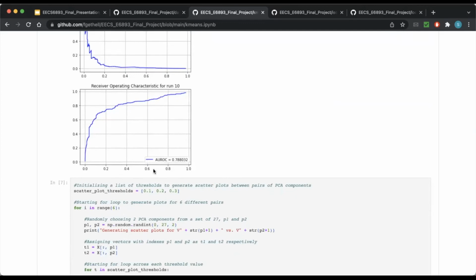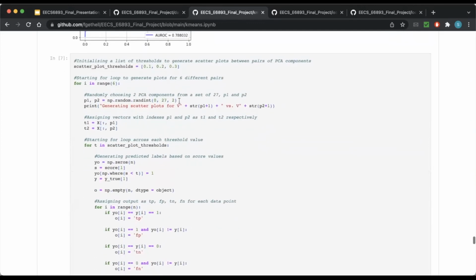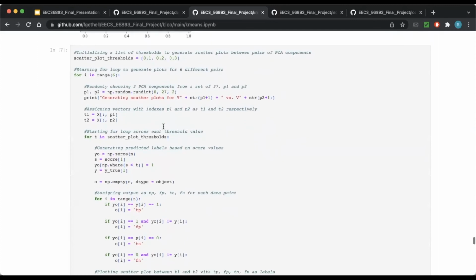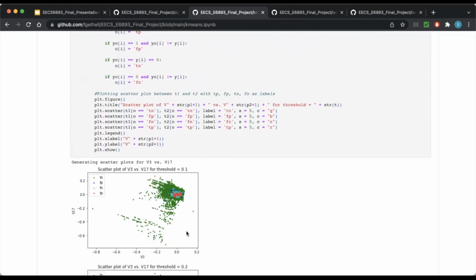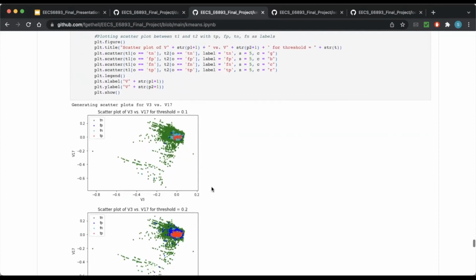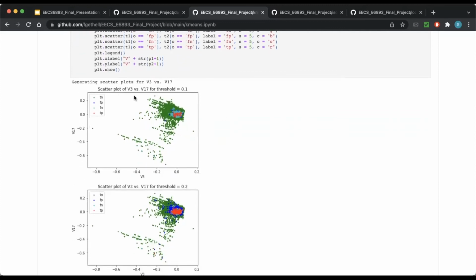Once we have plotted all of these curves, we generate a list of 3 thresholds, and for each of these thresholds we generate pairs of 6 principal component analysis components from a set of total 27 features, and for each pair we plot a scatter plot of true positives, true negatives, false positives, and false negatives, each in a different color. So as you can see, this is a scatter plot of V3 versus V17 principal components for a threshold value of 0.1. And for each of these, true positives, false positives, true negatives, and false negatives are plotted. This process is repeated for a total of 6 pairs.